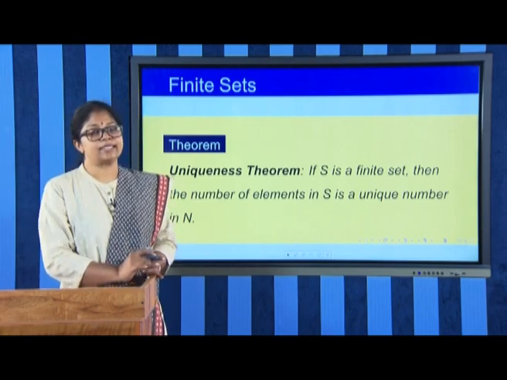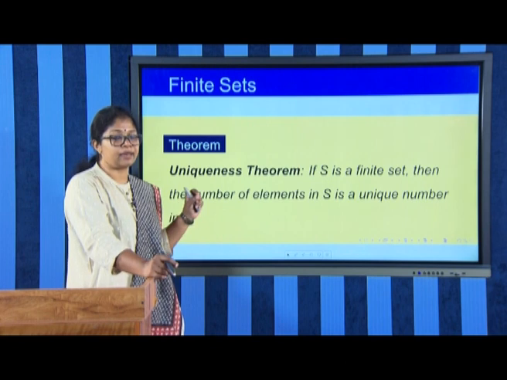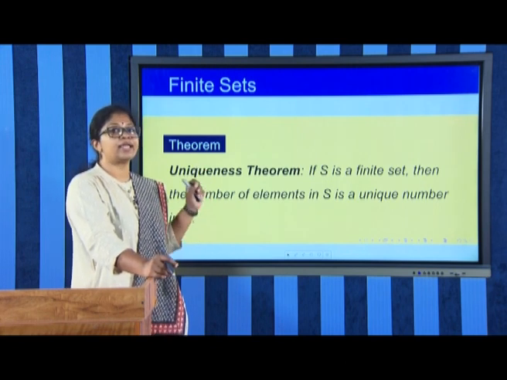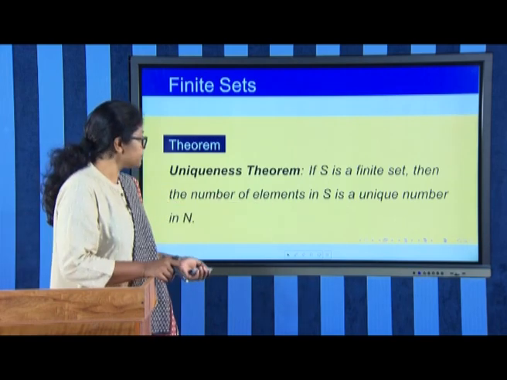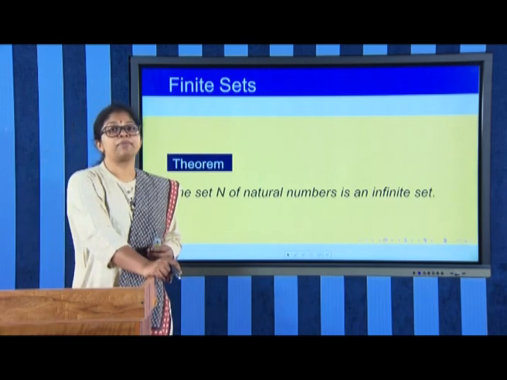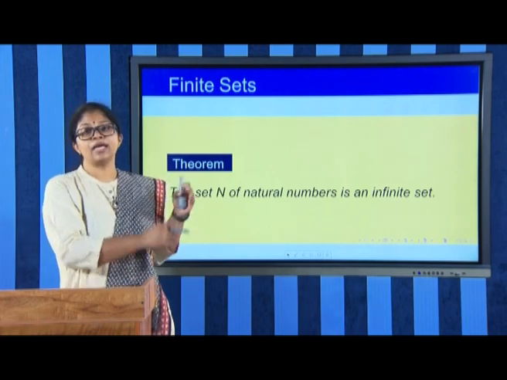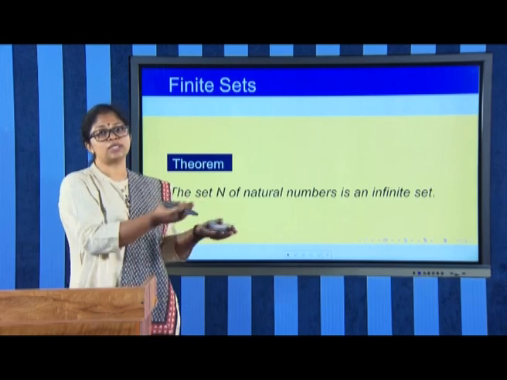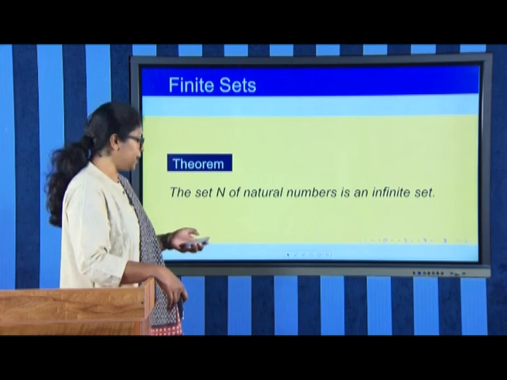Now, we have the uniqueness theorem. The number of elements in a finite set will always be unique. That is because of the bijection that we have defined from N_n onto the set S, and since there is a bijection from N_n, the set {1, 2, etc. up to n}, that number cannot be changed. The number n will be a unique number. The set of all natural numbers is an infinite set because we cannot have a bijection from a finite subset N_n onto the set of all natural numbers. It is quite an obvious result, and so the set of all natural numbers N is an infinite set.